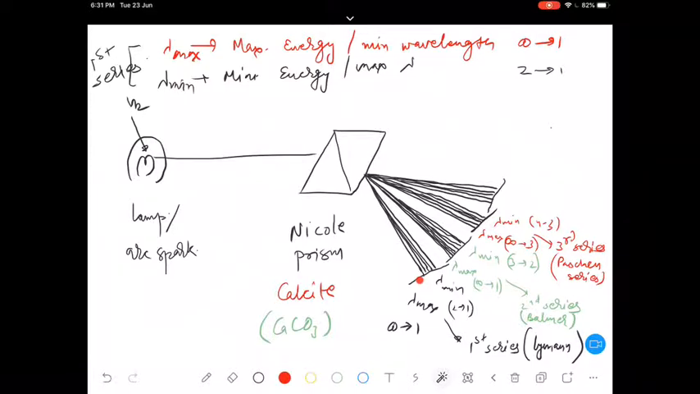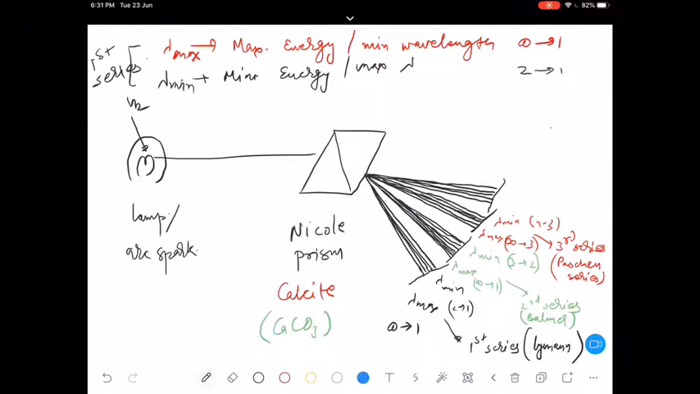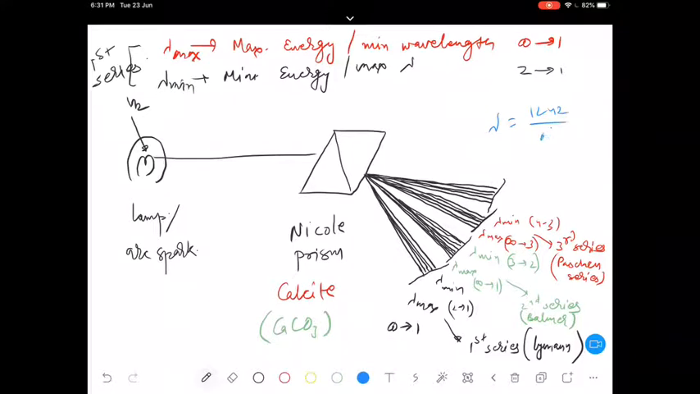Like directly you can do this. Guys, stop doing whatever you are doing. Stop. Just stop it. Directly you can write lambda will be 1242 by delta E. Delta E you can calculate easily in nanometers. Simple as that.